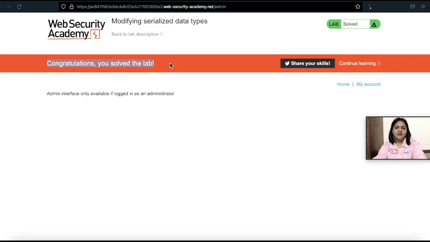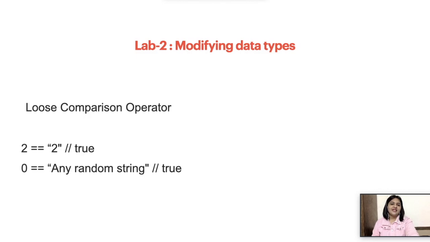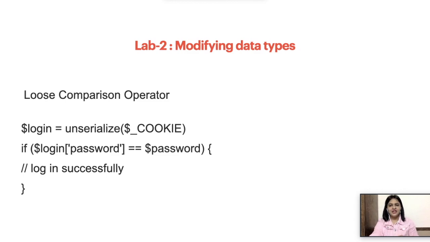Okay, so here is everything that I have discussed so far, that PHP has this loose comparison. I have used the very same thing of loose comparison, which you can see: integer 2 equals the string 2, which gives you true, and 0 when compared with any random string is also going to evaluate as true. Now let's look into the piece of code which is going to be evaluated.